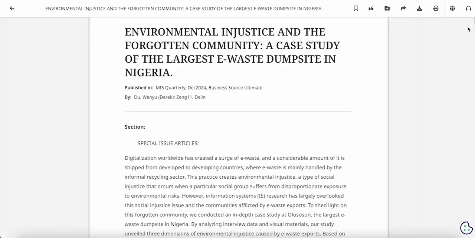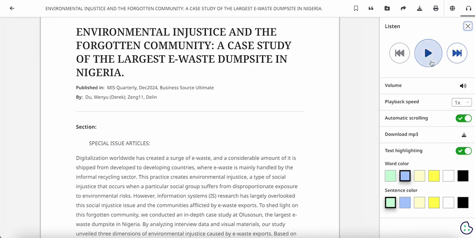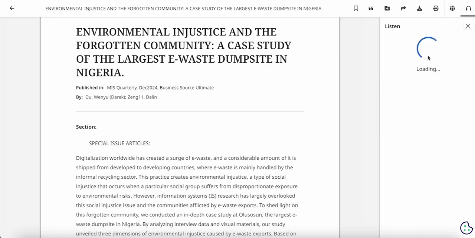And here, I see this icon that has little headphones, and it says listen. And when I click that, you'll notice that there's a large play button. You can also fast forward a little bit or go back if you've already started. All of these sort of control how you listen. The voice is definitely a robot. However, if it helps you understand the article or helps you maybe utilize your time really wisely, I hope it's worth it. I'll just play a little bit so you can hear it.